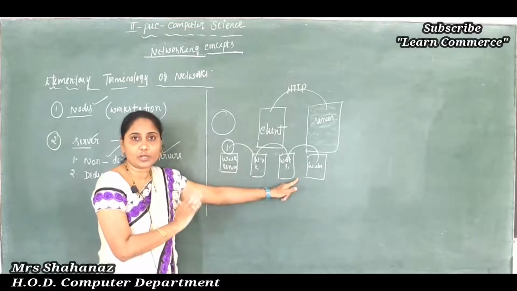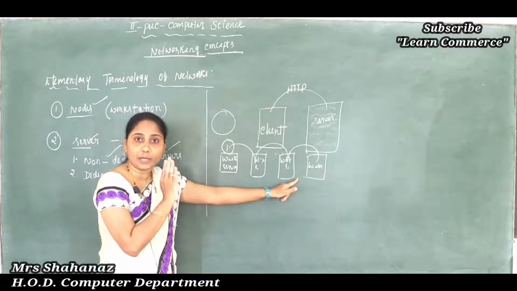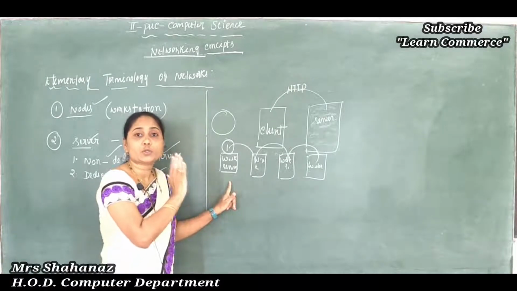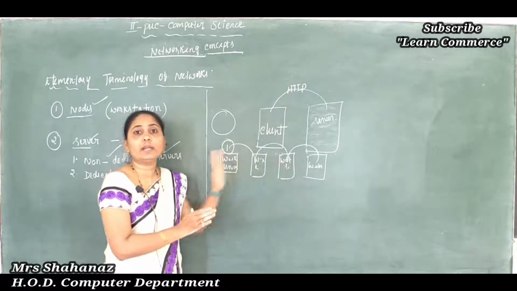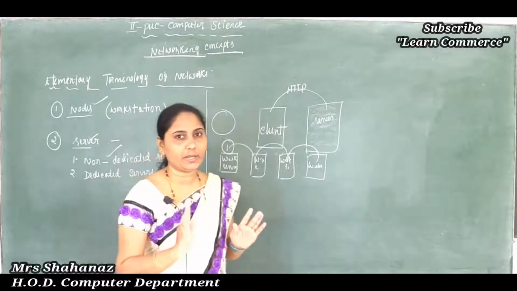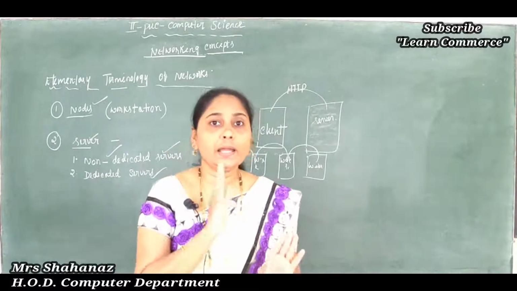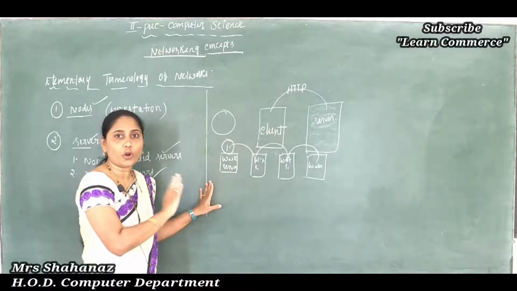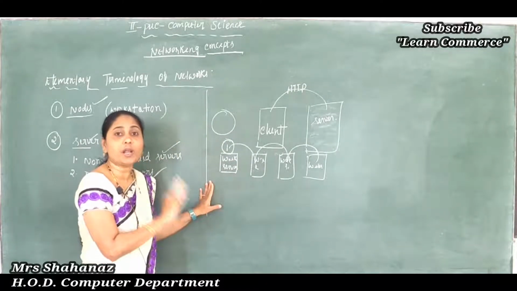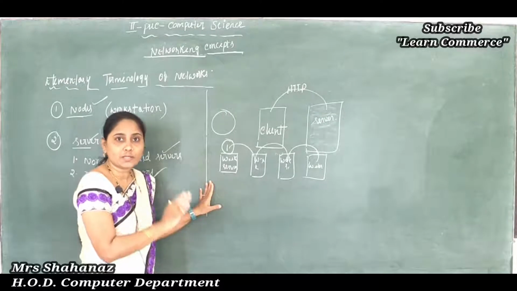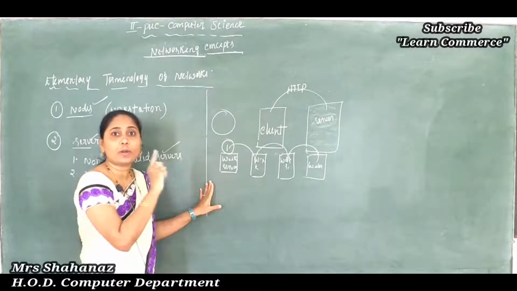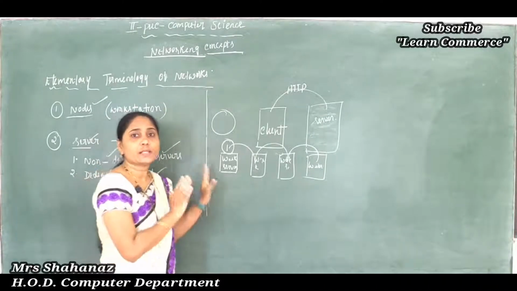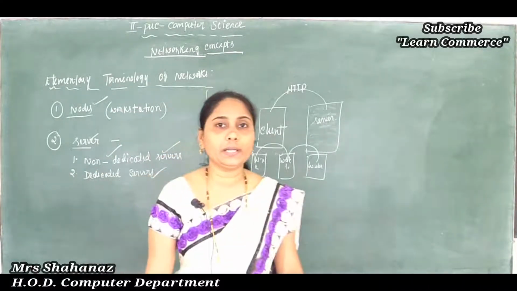How does the other computer work? It works like that computer only, but also it is serving some of the source of information to our next computer also. So clear the meaning: we can say that it is not completely dedicated to the cause of serving, not usable only for serving purposes. It works as a server as well as a workstation. Clear this point here. So this one is about some points in case of the non-dedicated server.